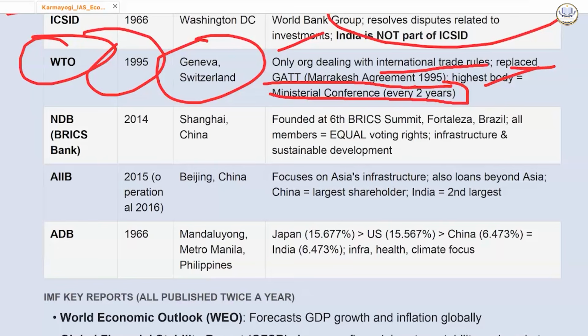The New Development Bank is a multilateral development bank established by whom? Brazil, Russia, India, China, and South Africa. Unlike the World Bank, where voting power depends on capital share, the NDB was founded on the principle of equal voting rights. As of 2026, NDB has expanded significantly beyond its 5 original founders to a total of 11 member countries. Among the expanded members, Bangladesh, UAE, Egypt, and Algeria have also joined. The latest additions are Colombia and Uzbekistan.